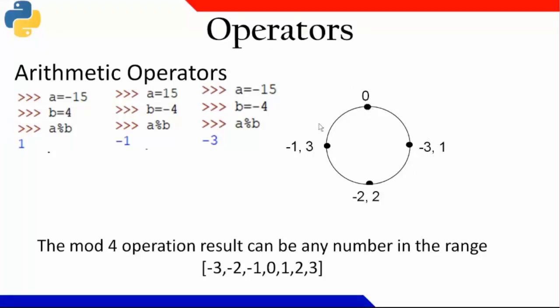Okay. So when the second operand is negative, you will always get a negative remainder, irrespective of the first operand. This is a new thing in Python, that your remainder ranges from -(n-1) to n-1, including 0. Okay.